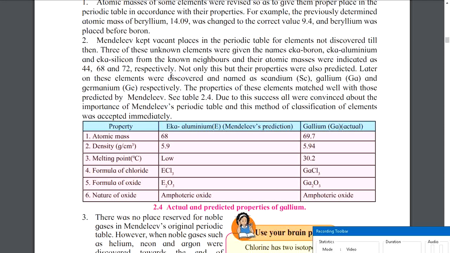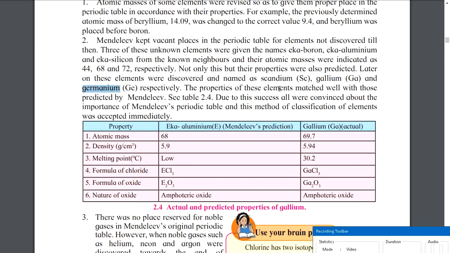Later on these elements were discovered and they were named scandium, gallium, and germanium. It is important that you know that Eka-boron was scandium, Eka-aluminium was gallium, and Eka-silicon was germanium, and their atomic masses were 44 for scandium, 68 for gallium, and 72 for germanium.